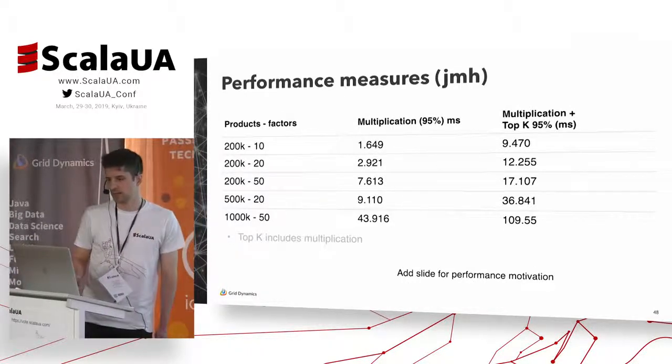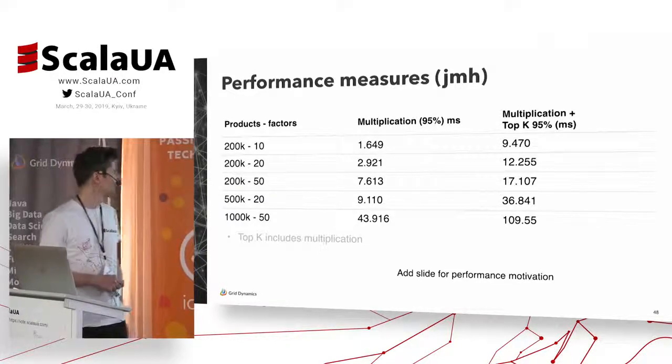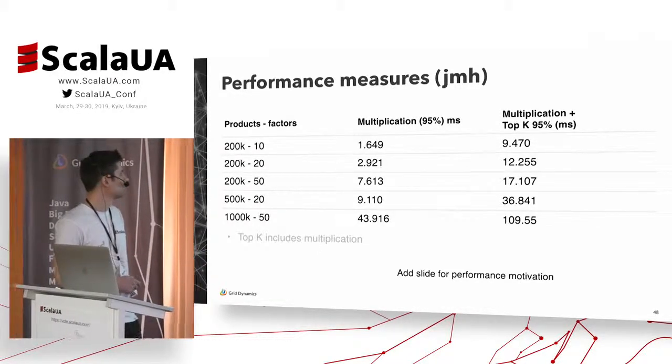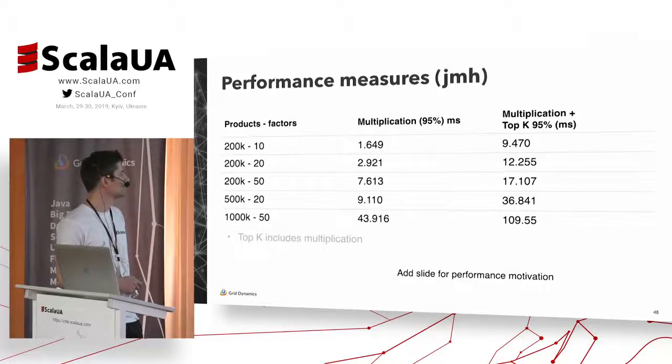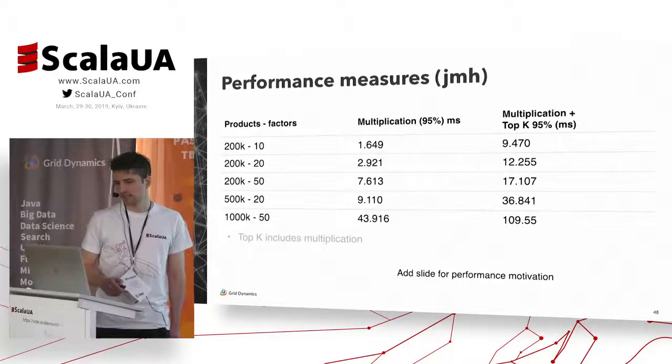These are benchmarks made by JMH. So in our scenario, for 200,000 products and 50 factors, we do multiplication in just 7 milliseconds, and multiplication plus getting top K in 70 milliseconds. That means we have some space here.